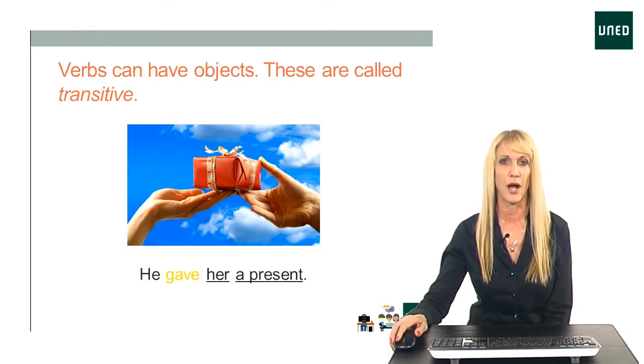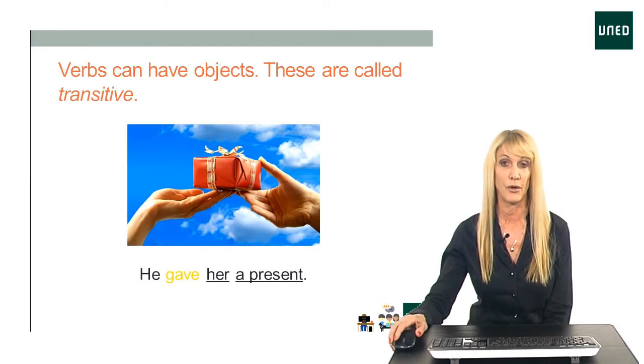Sometimes verbs have objects. An object is something that receives the action of the verb. So with action verbs, sometimes we have objects. These kinds of verbs are called transitive. So transitive verbs always have an object after them. In this example, he gave her a present.